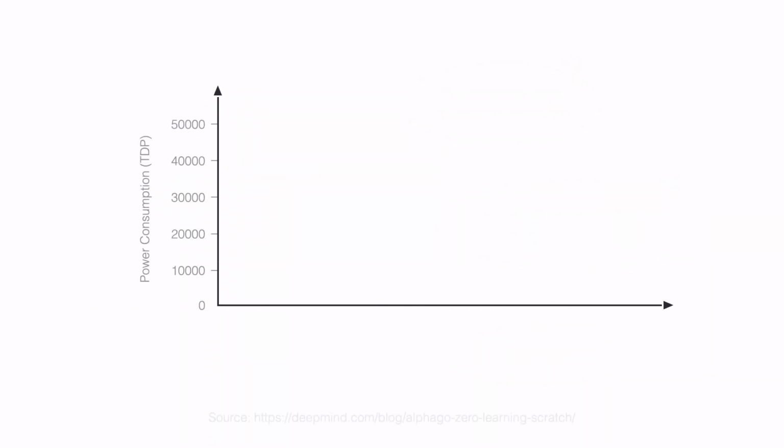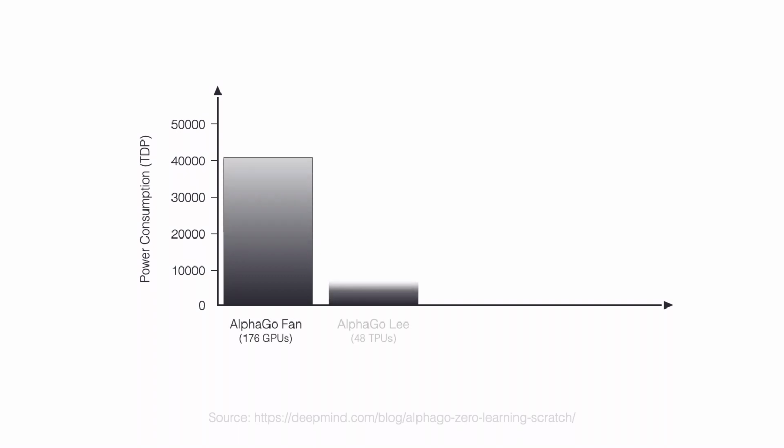Let's have a quick look at hardware. On the y-axis, you can see the power consumption, which measures the cost or the efficiency of the hardware. On the x-axis, you have different algorithms, ordered by generation. Power consumption decreases and at the same time, performance increases.